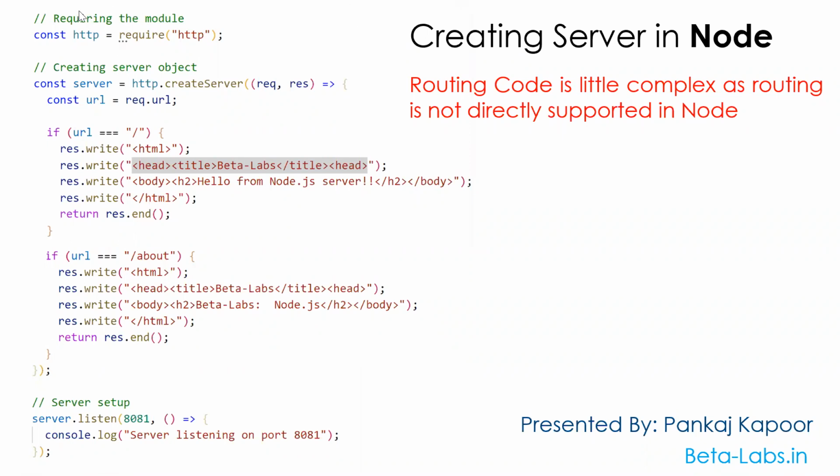Initially we need to require a module, that is HTTP, because we need to perform server-side scripting. HTTP is a module that is a part of Node, because Node provides these HTTP services so that we can perform client-server kind of applications.